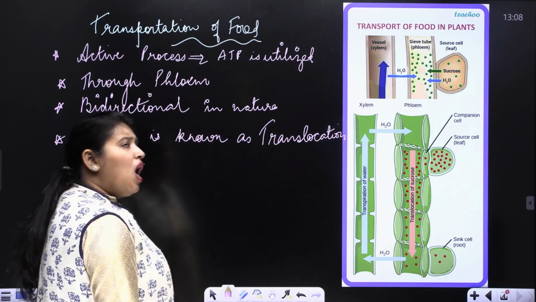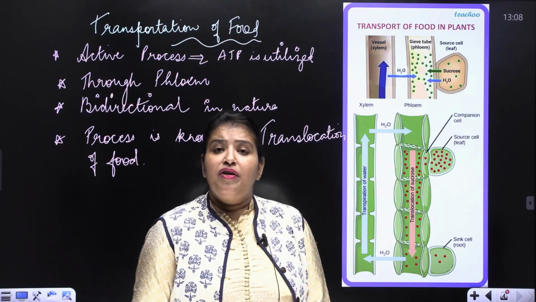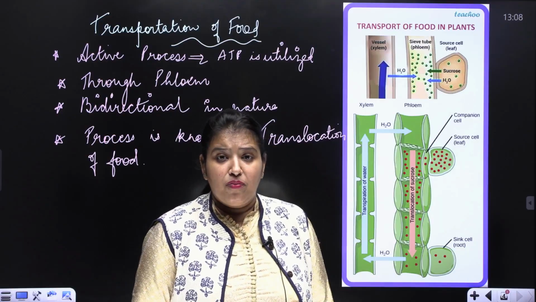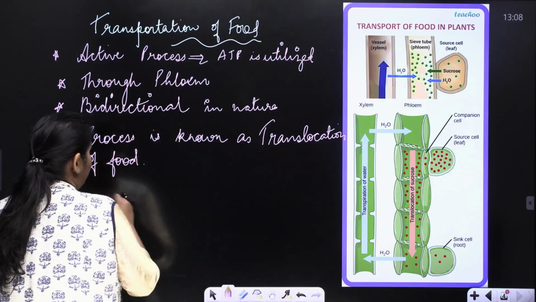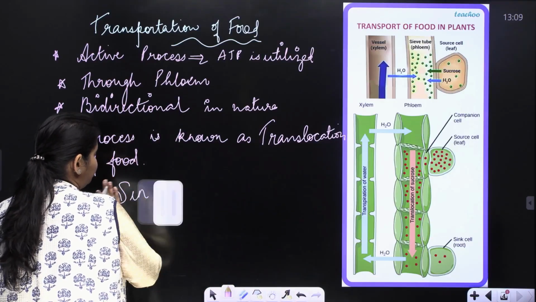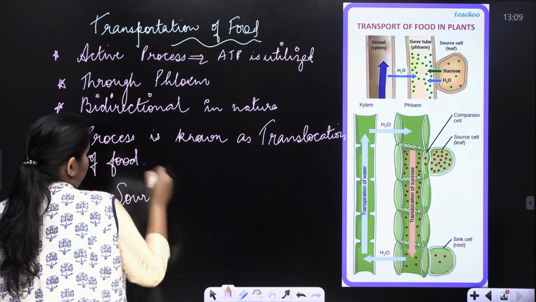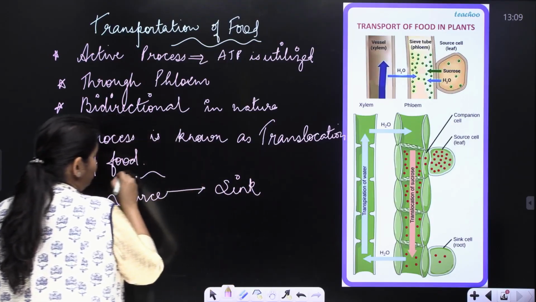All right. So how will you define this process? The process by which green plants transport their food from one part of the body, which is the source, to the sink is the source to sink mechanism.